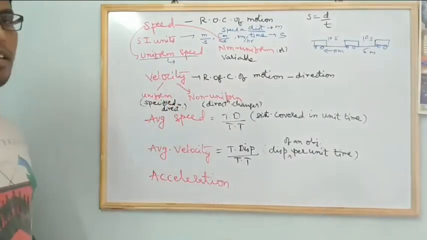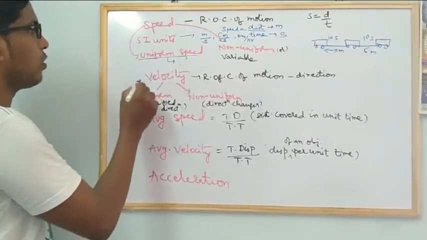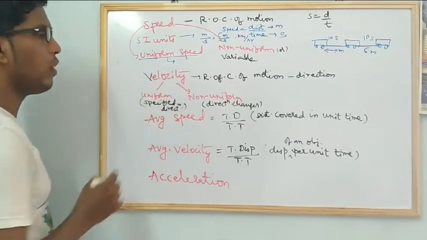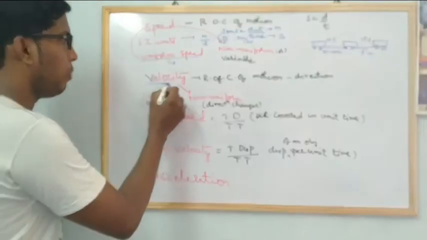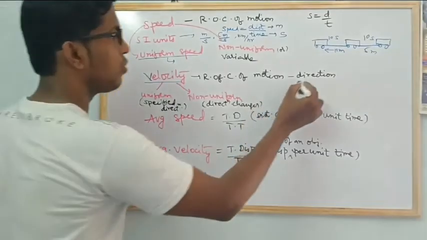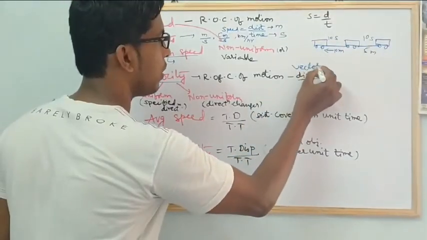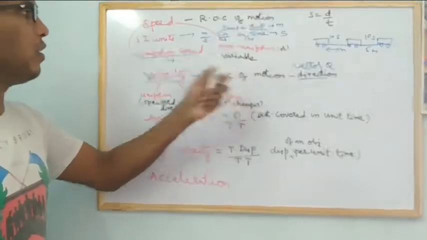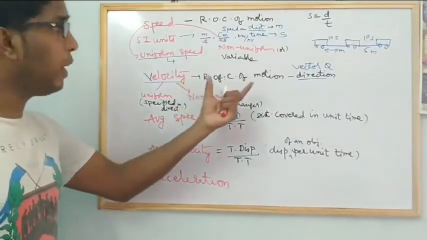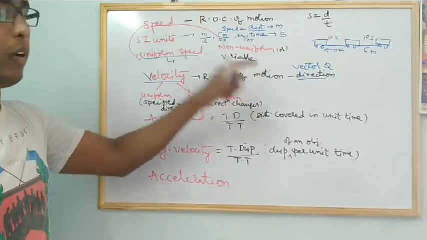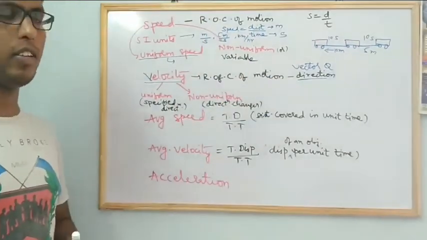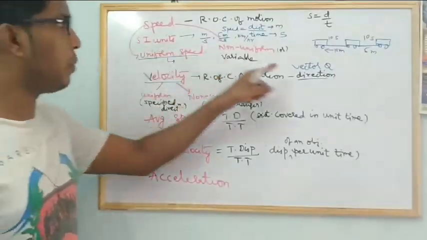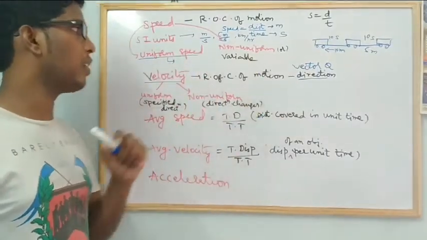Now coming to velocity. Here you observe speed and velocity. Velocity is a vector quantity, so we must represent the direction also. What is the definition? Rate of change of motion. But here also rate of change of motion, so what is the difference? In a specified direction. Understand? So for velocity we represent direction also because it is a vector quantity.